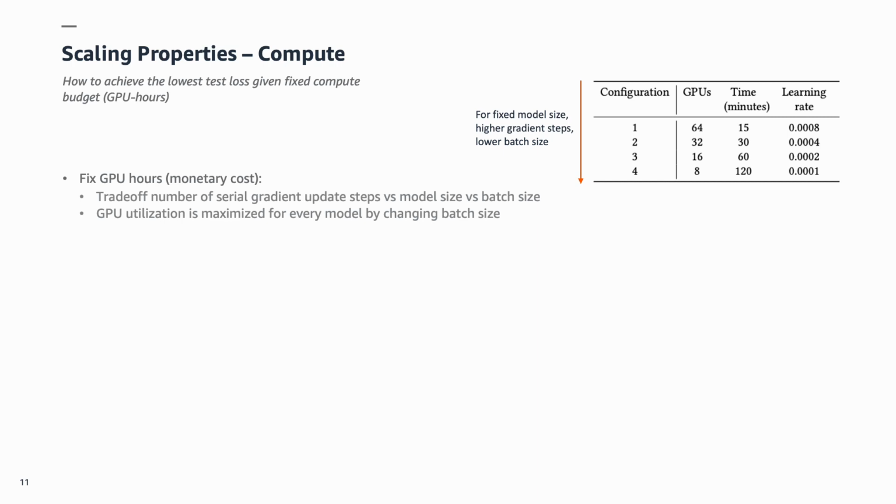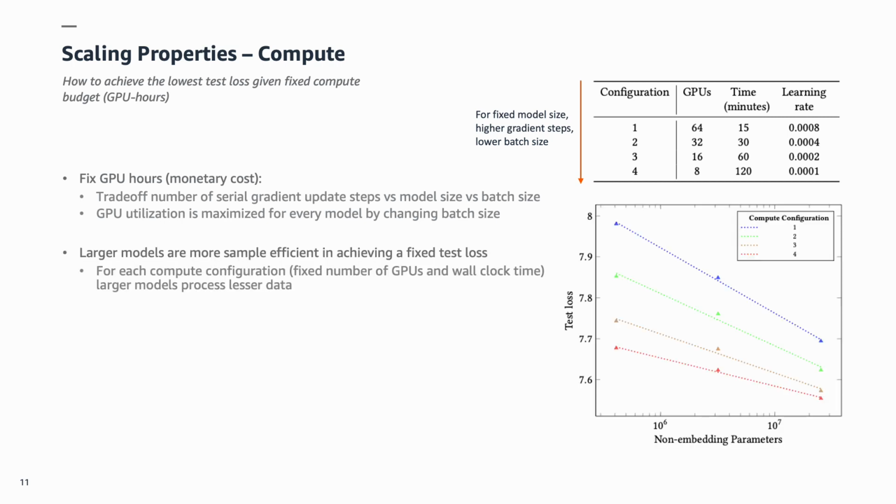We then choose 4 compute configurations that define the number of GPUs and wall clock time while keeping the product, or the compute budget, constant. A higher number of GPUs in a certain configuration translates to a larger global batch size used per gradient update, whereas the wall clock time defines the number of gradient updates possible within the compute budget. This is done over different model sizes and plotted in the graph on the right, from which we derive 2 key insights. First, larger models are more sample efficient.